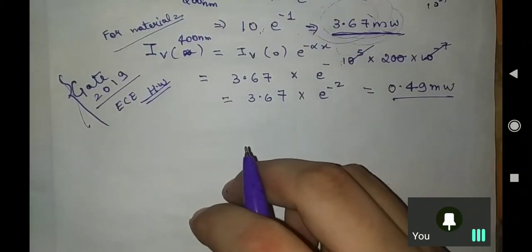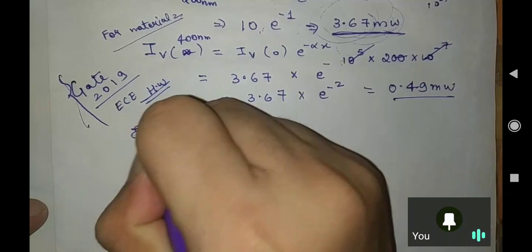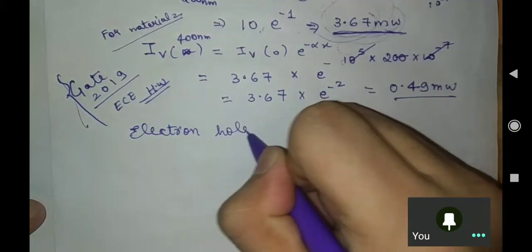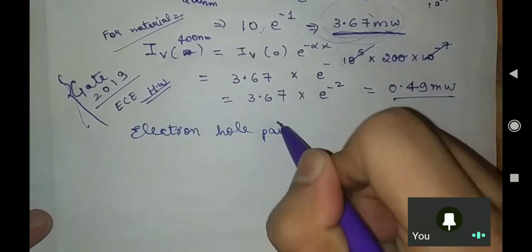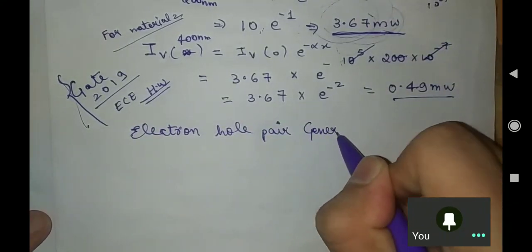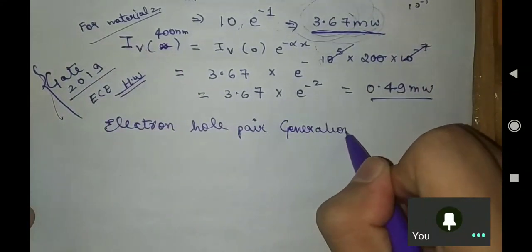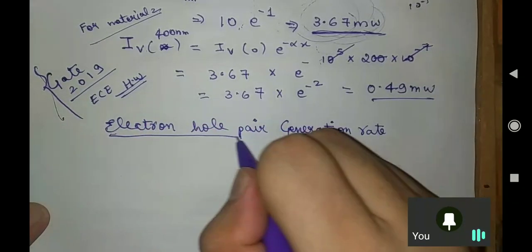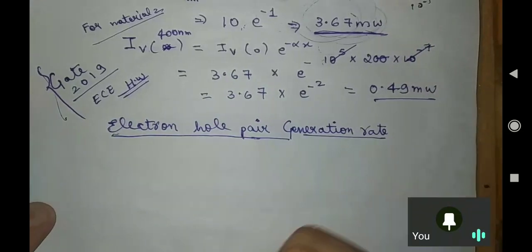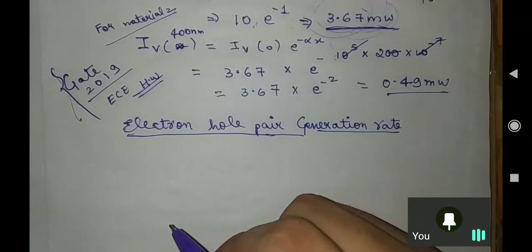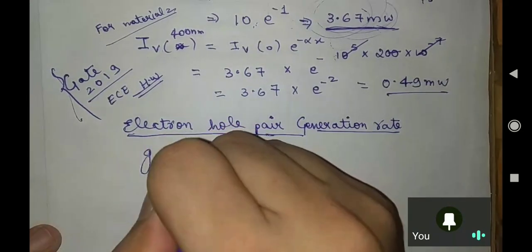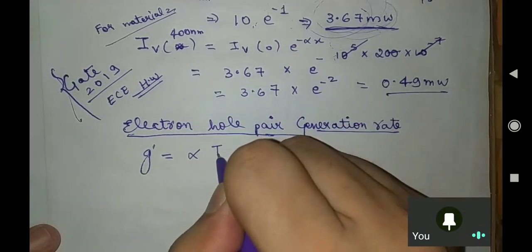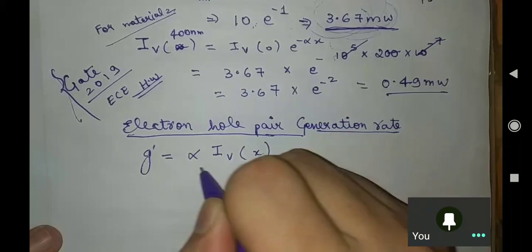Moving further, now let us discuss the electron hole pair generation rate. We have seen the electron hole pair generation rate previously also. Now again we are seeing it with a different formula. This is G equal to, let us take the name G dash, G dash equals alpha I VX over h nu.